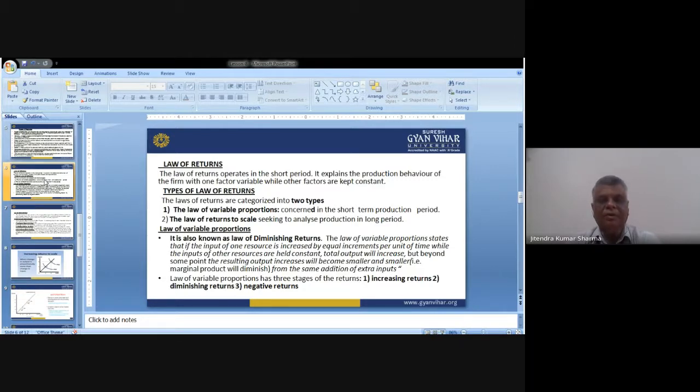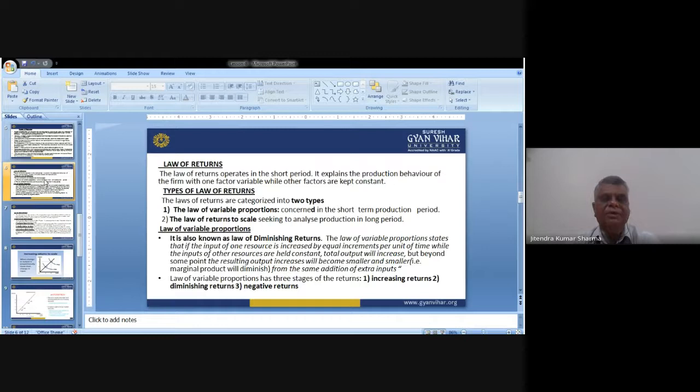There are two types of law: the law of variable proportion and the law of returns to scale. There are two ways to decide these laws. Number one, the law of variable proportions is concerned with short-term production, because here the short-term activity is being analyzed. Then the law of returns to scale seeks to analyze production in a long-term period. It means long-term activity is the matter of concern here.